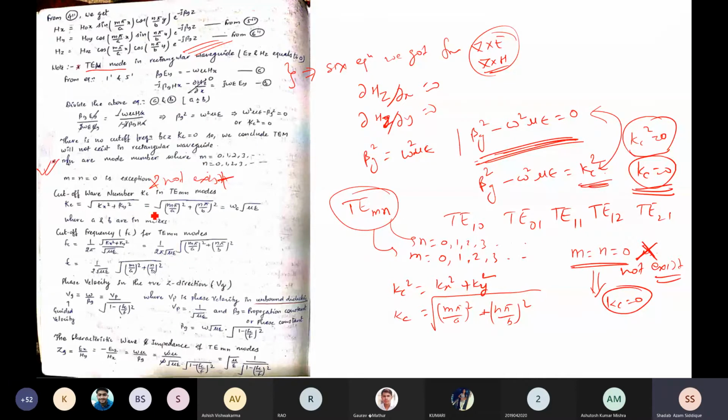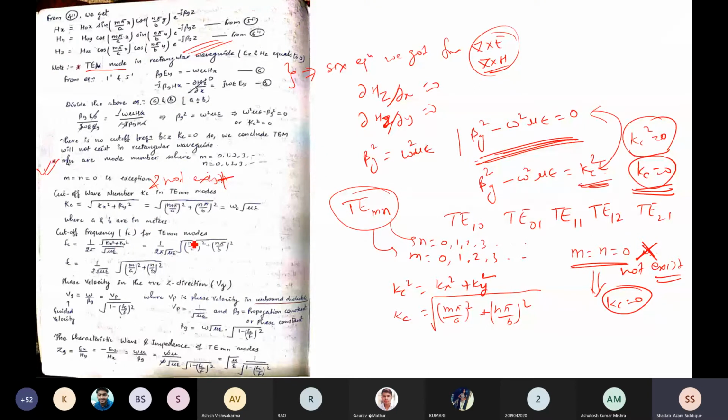Okay, clear? So now kc can be written as the square root of m pi by a whole square plus n pi by b whole square, and it can also be written as omega c square root of mu epsilon. Now a and b are in meters. That is a dimension which is used widely, that's why a and b are written in meters. If it is given in centimeters, you just convert to meters.